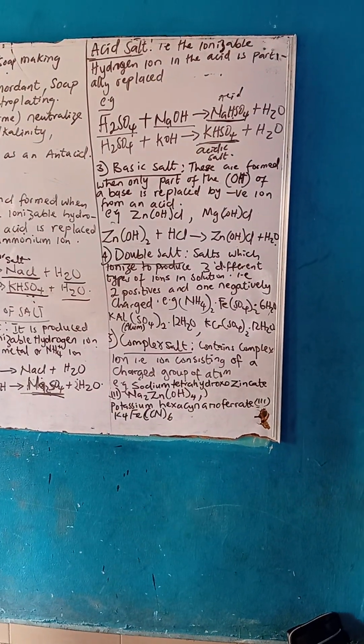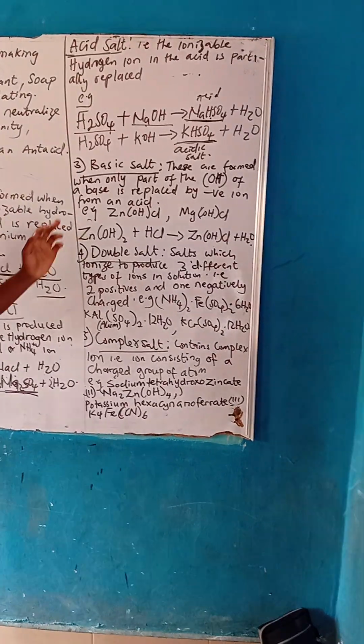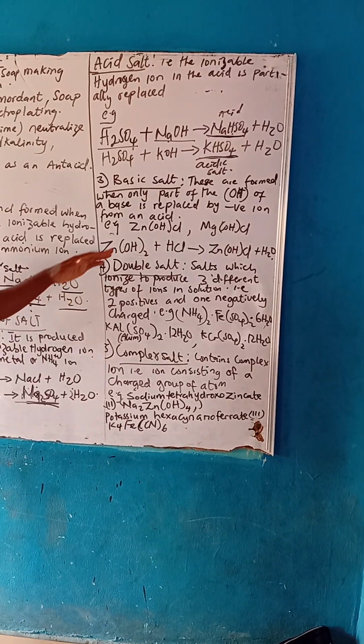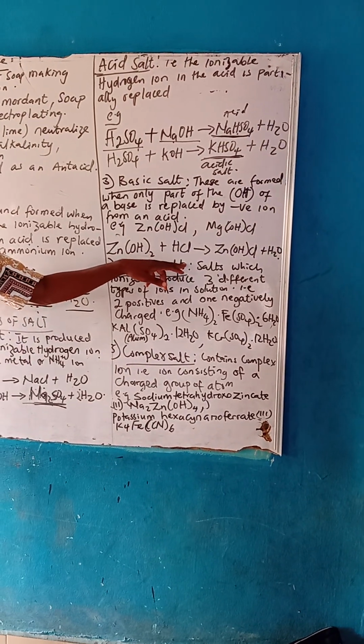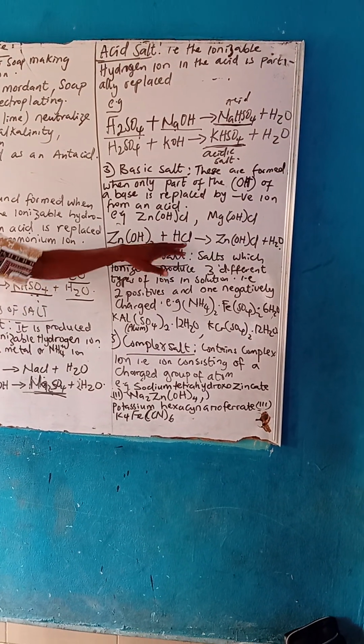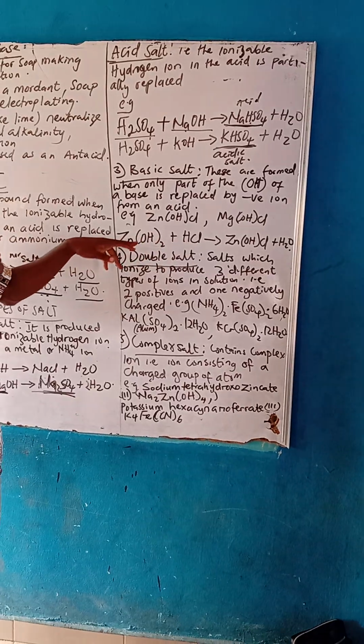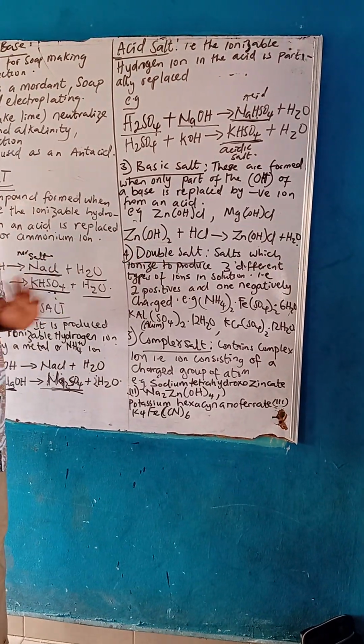Now, how do you know a basic salt? It's very simple. When the non-metal of the acid, we replace one of the hydroxide. That's just it.